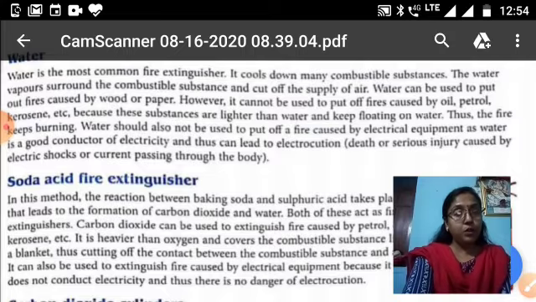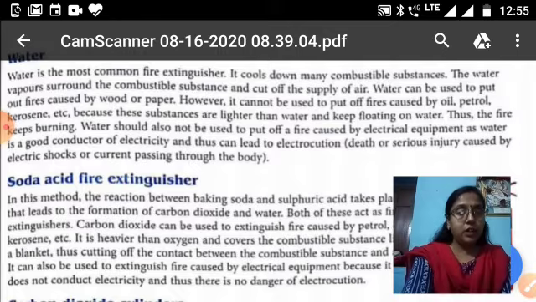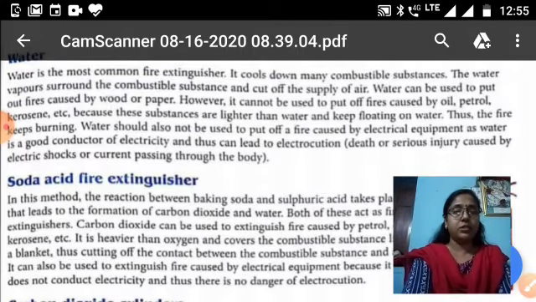But it cannot be used to put out fire caused by oil, petrol, diesel and kerosene, because oil and petrol are lighter than water and float on water. That means water is not effective against fire caused by oil, petrol and kerosene.